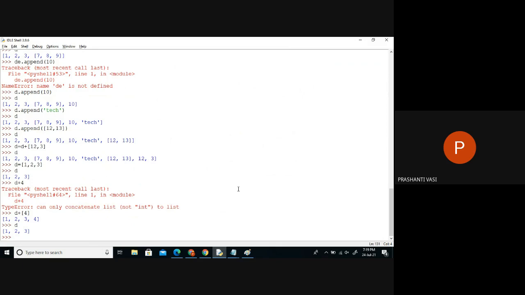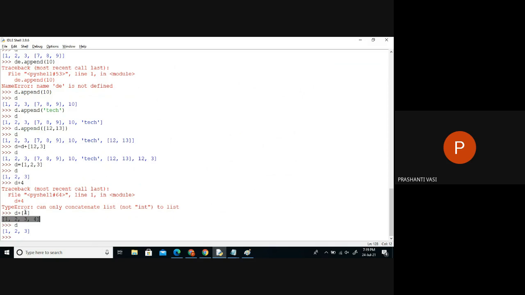What is the D item here? Same old item, because here we have not updated the current list. What you are generating is taking the items of D and the items of this list and creating a totally new list, a separate list. So this is the first list and this is the second list.